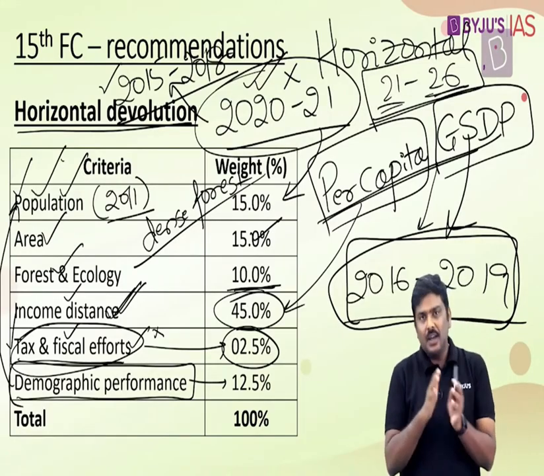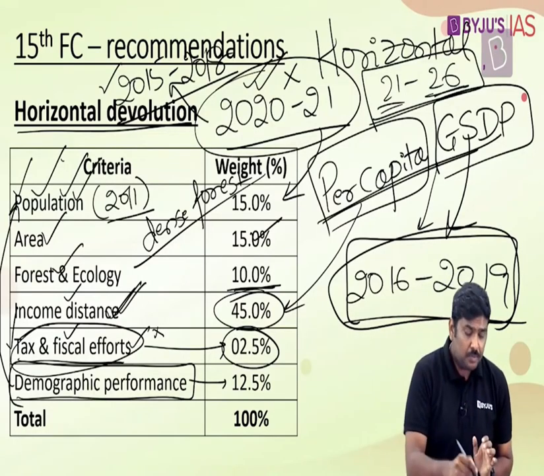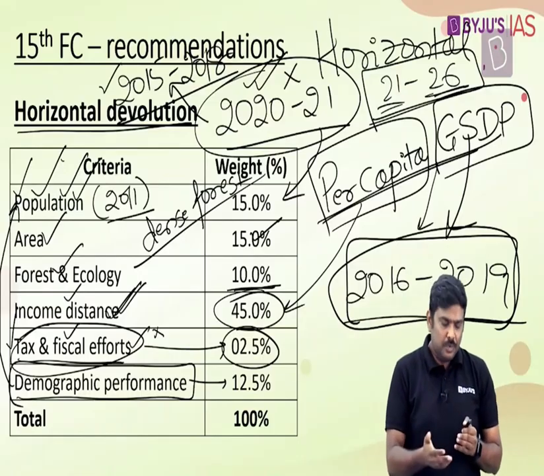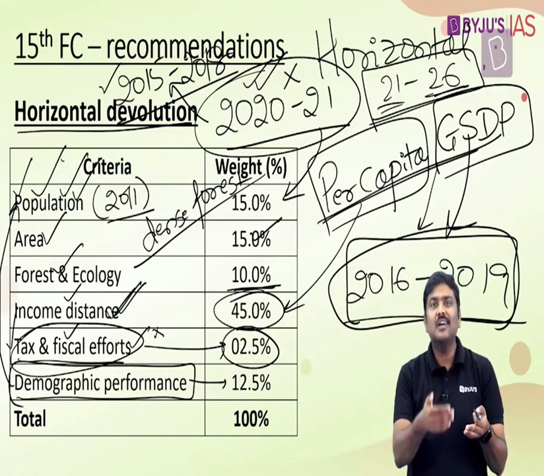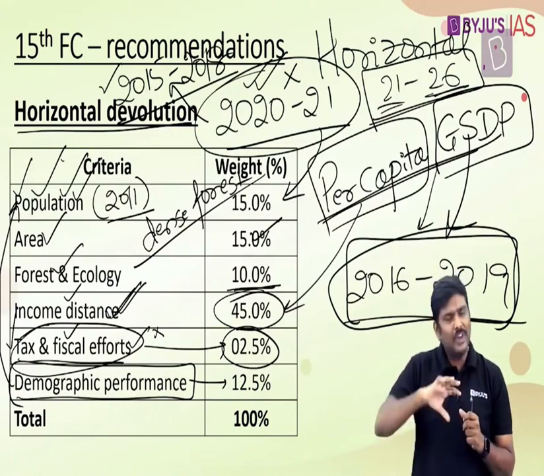Now, when the terms of reference were announced for the 15th Finance Commission back in 2017, and the central government or the President of India asked the 15th Finance Commission to give weightage for the population of 2011, some of the southern states opposed this particular term of reference. Their argument was very simple. In terms of contribution to corporate taxes and income taxes, these production states such as Maharashtra, Karnataka, Tamil Nadu, etc., are contributing very, very high. But in terms of population, some of these northern states have got very high population numbers.